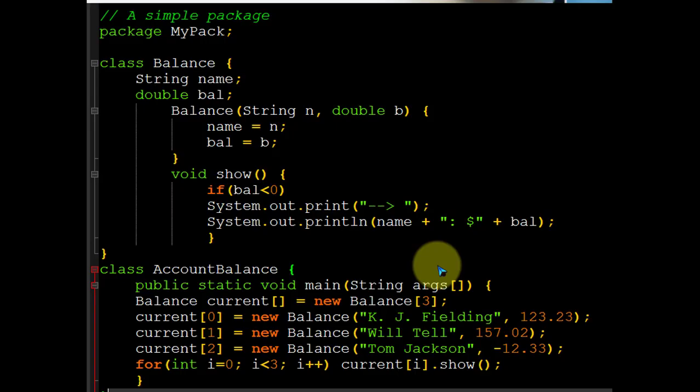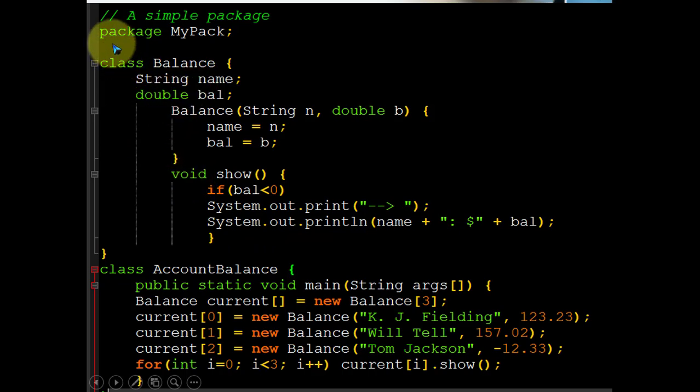Okay, now look, this is the example. So class Balance is one class, and another class is class AccountBalance. So two classes are available here. This is a snap of the example. It is recommended that you go with a separate source file for each separate class. Don't include multiple classes in a single source file; because of the limitation of the slide, I have just given a snap.